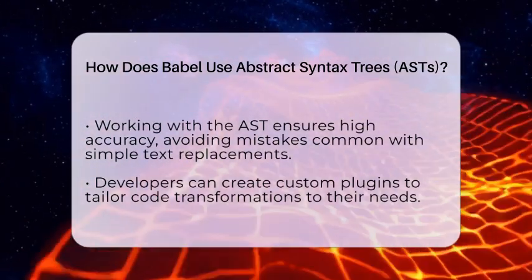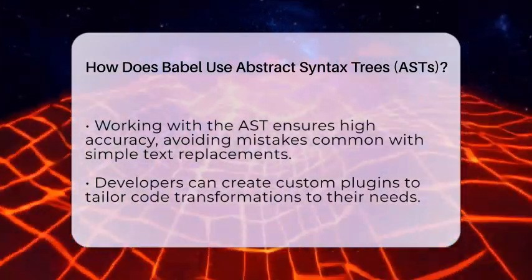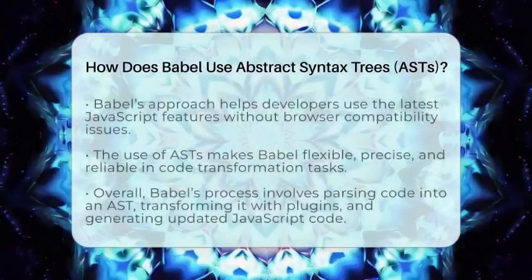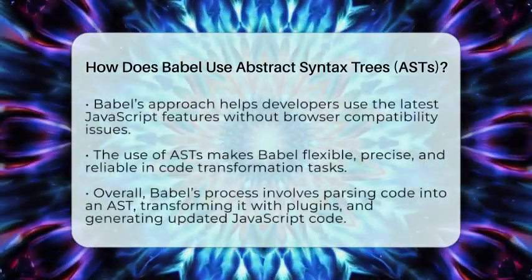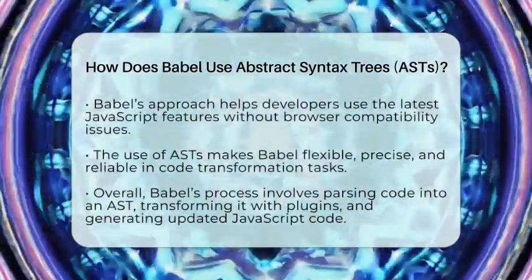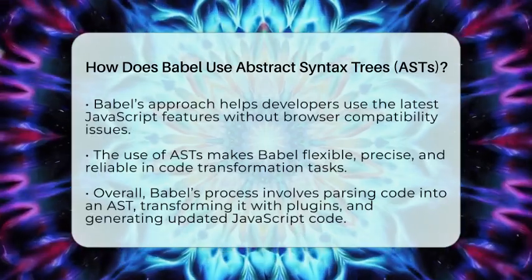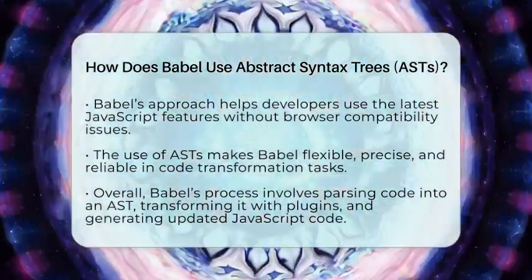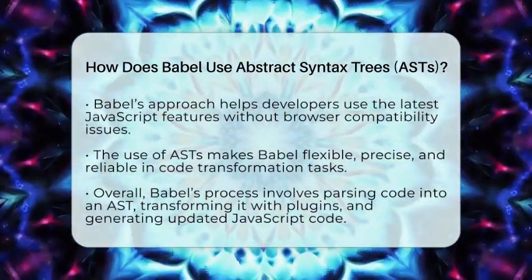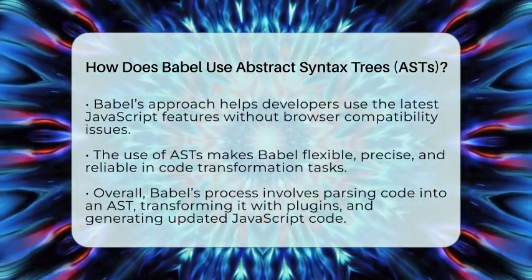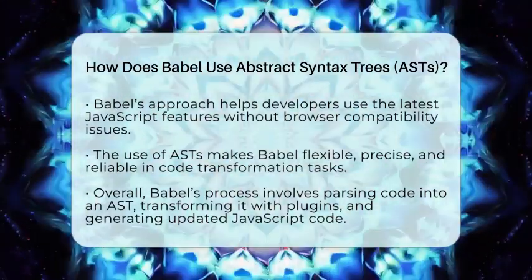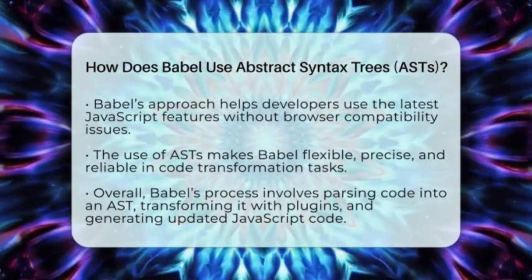This approach is especially helpful in web development. It allows developers to use the latest JavaScript features without worrying about browser support. Babel acts as a bridge, translating modern code into a form that everyone can understand. It's like having a smart translator that understands the language of code and makes it compatible everywhere.